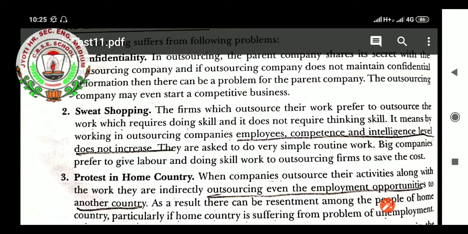So the firms which outsource their work prefer to outsource work which requires doing skill and does not require thinking skill. It means by working in outsourcing companies, employees' competence and intelligence level does not increase. They are asked to do very simple routine work. Big companies prefer to give labor and skilled work to outsourcing firms to save cost.